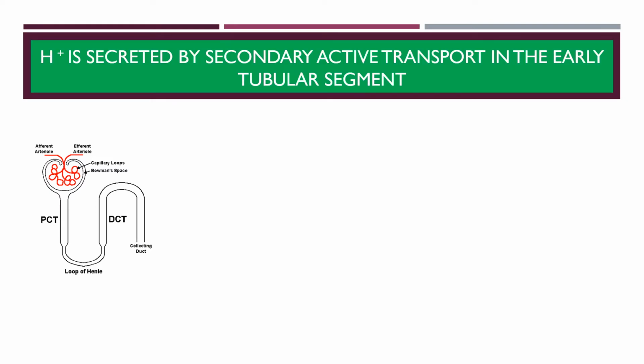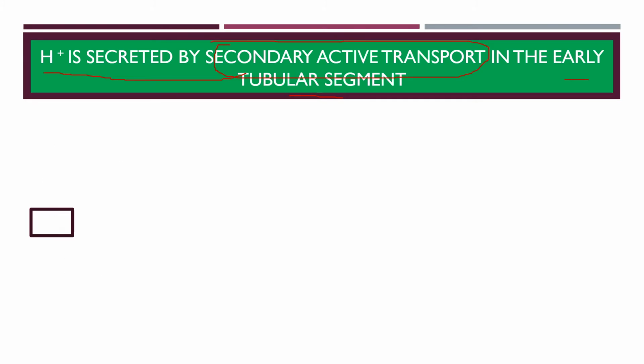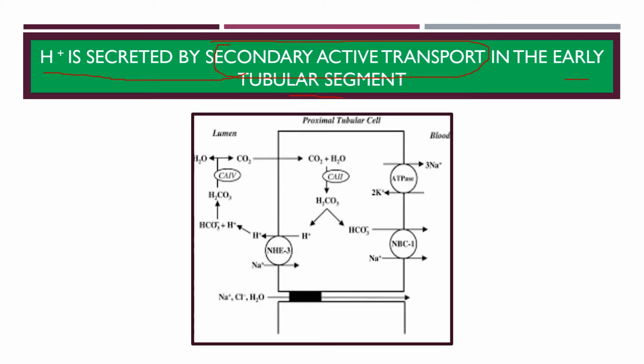Now we are considering how this H plus is handled by the early tubular segment, that is the proximal convoluted tubule. So H plus is secreted by the early tubular segment by the process of secondary active transport. That is very important. So what is that procedure?